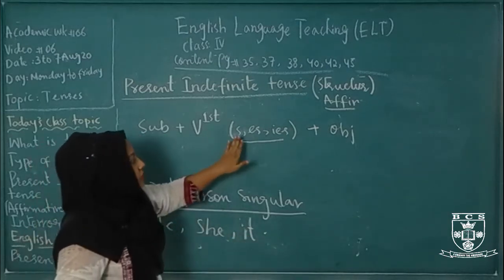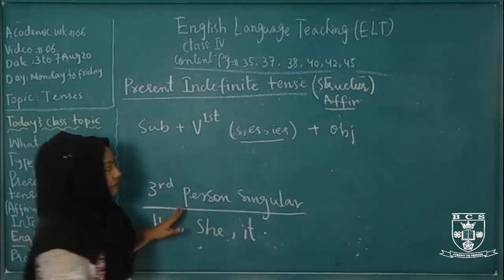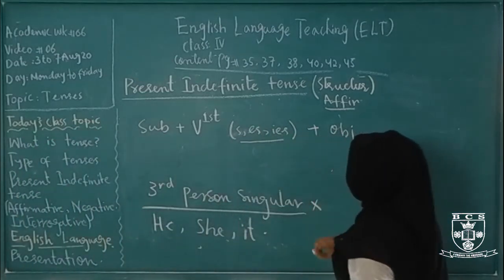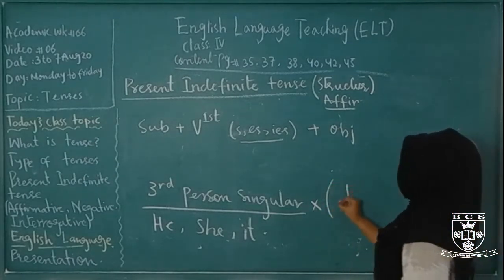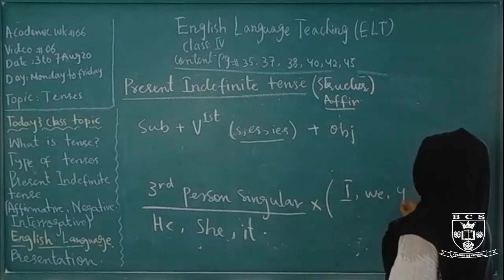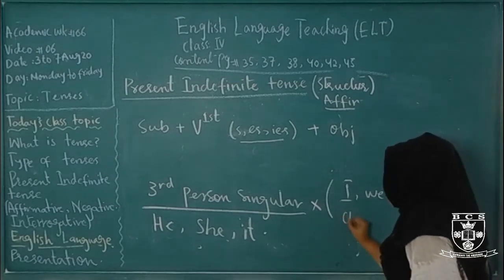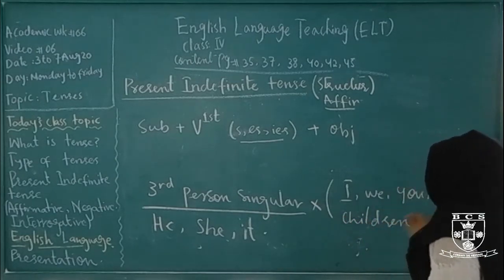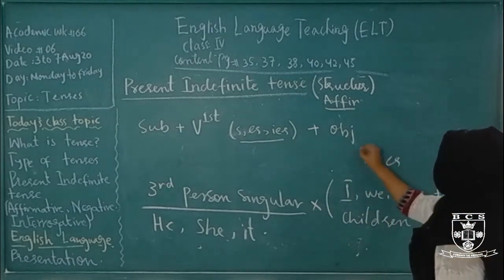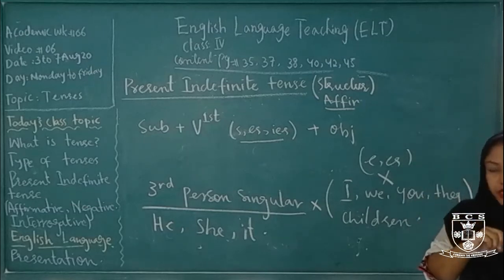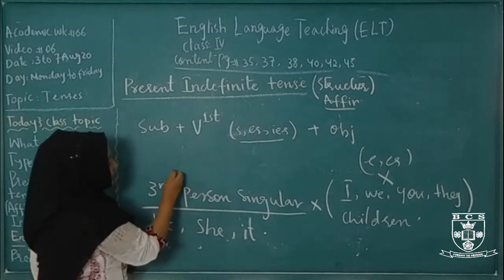We always use s, es, ies with third person singular, and we never use ies, es or s with plural like I, we, you, they, or any plural name like children. We only use s, es, ies with third person singular.